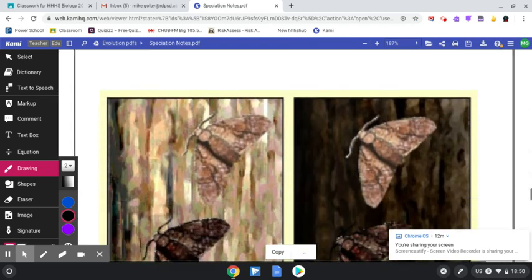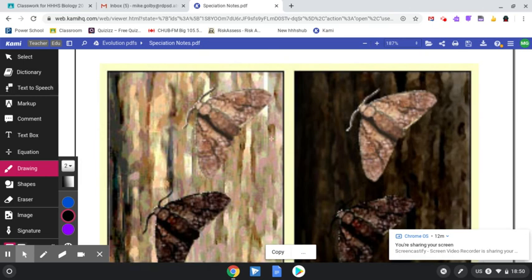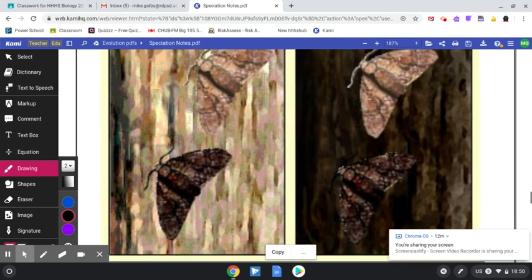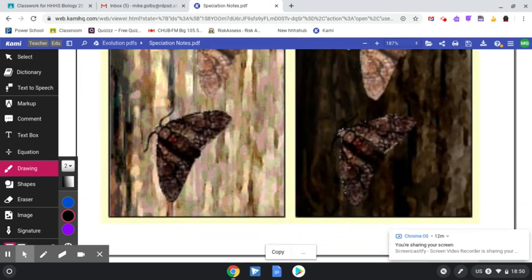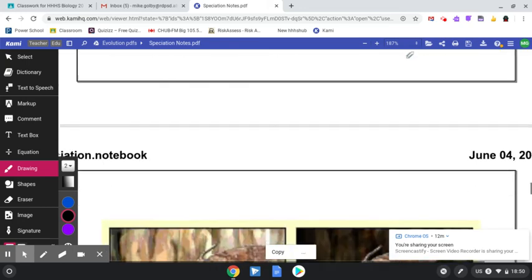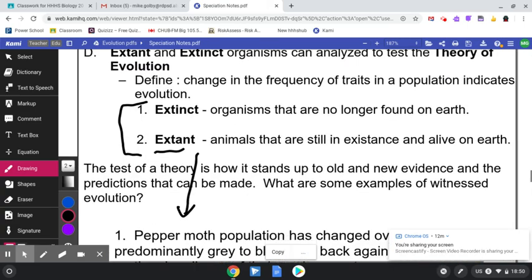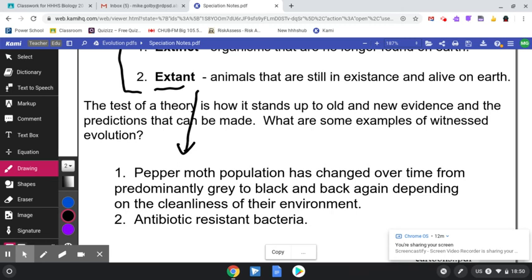Here we have the peppered moth, grayish brown, changed to black over time due to heavy pollution on the trees that it lived on, and it wanted to blend in with the dark bark on the tree. So slowly these peppered moths are turning back to this brownish gray color, once again showing evolution exists from extant animals that are still living.